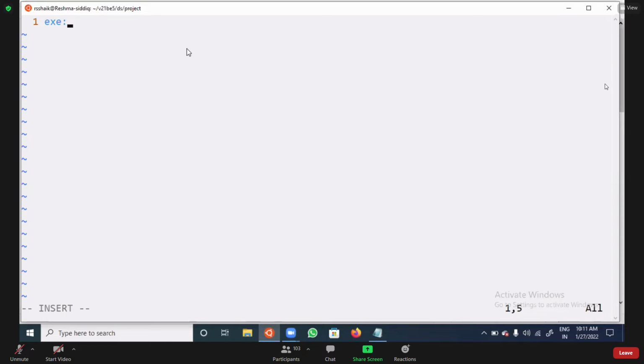Which files, if you compile, give you this executable file? That means the executable file depends on which object files you need to write. So here I am writing main.o, I'm taking object files. Main.o and print.o, then after that reverse.o, then after that delete.o.